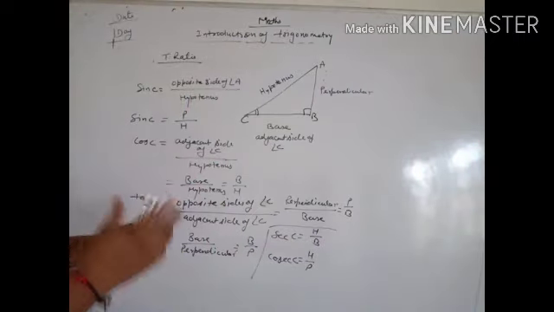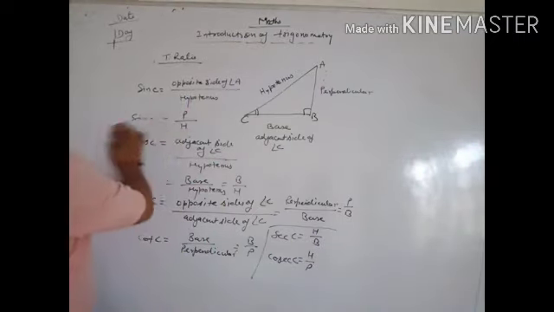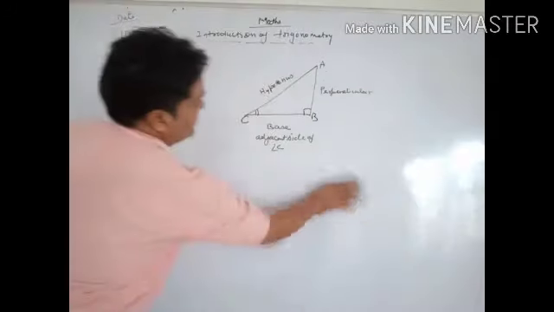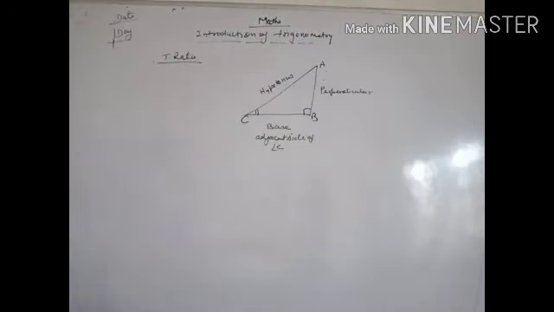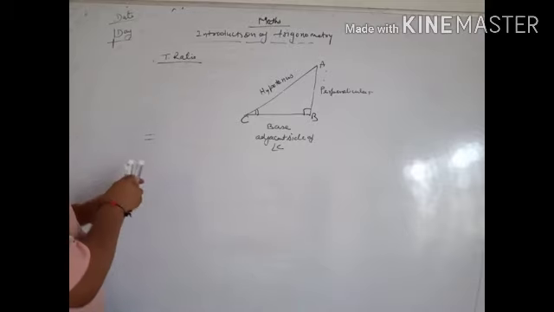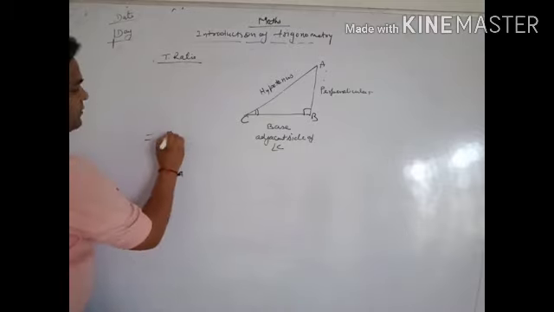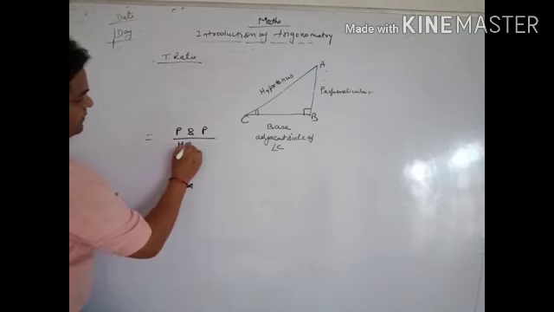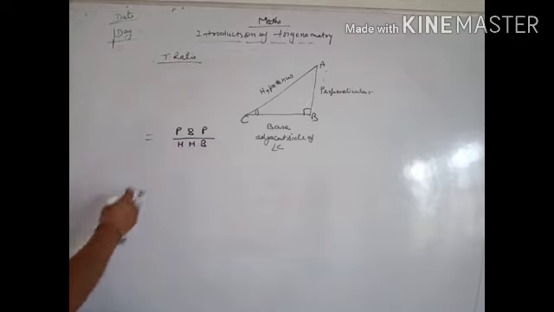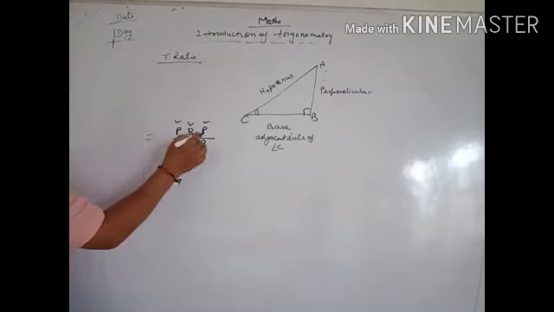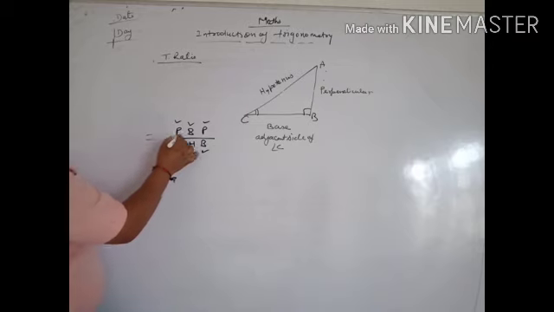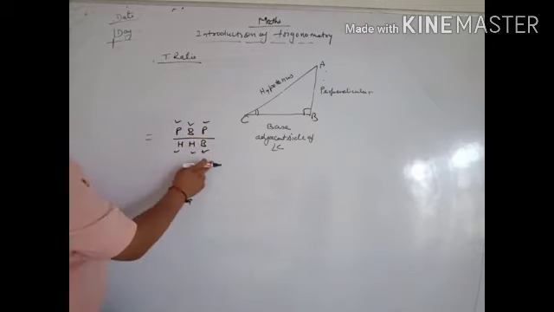Now we will learn a simple formula for this, and how we can remember it. We write the formula: P by H, B by H, P by B, and H by B. A simple way to remember it is Pandit Badri Prasad upon Har Har Bole.